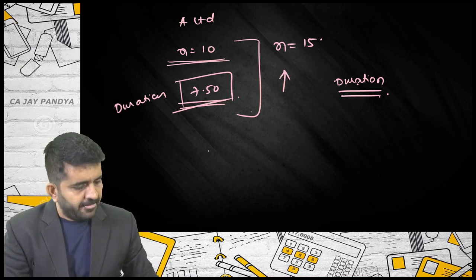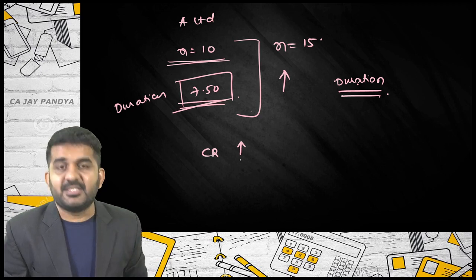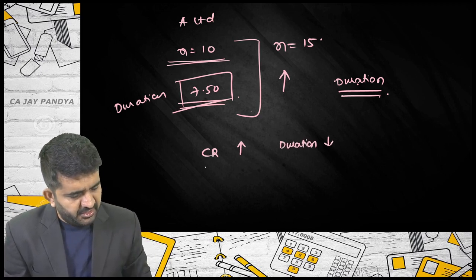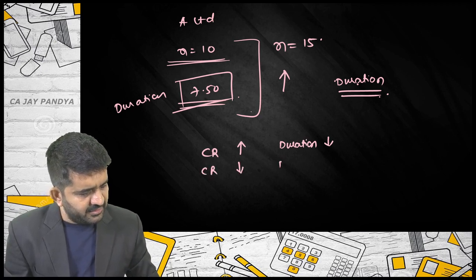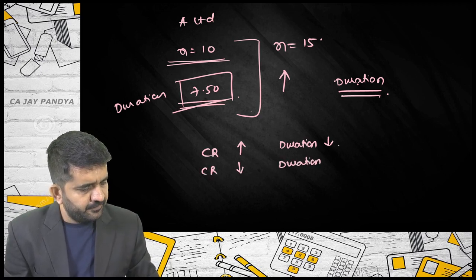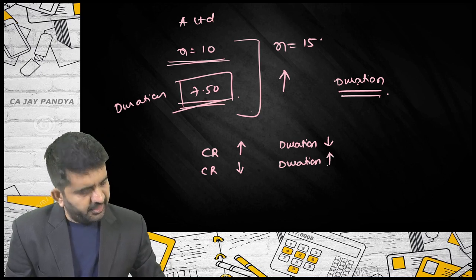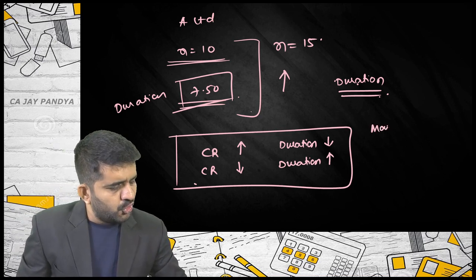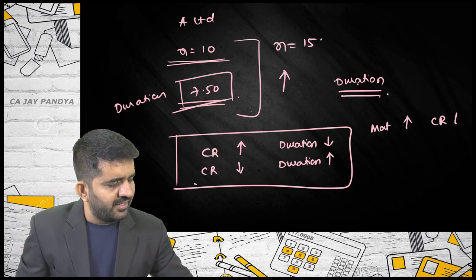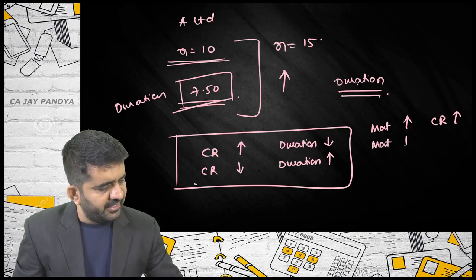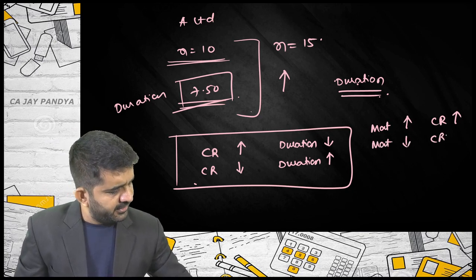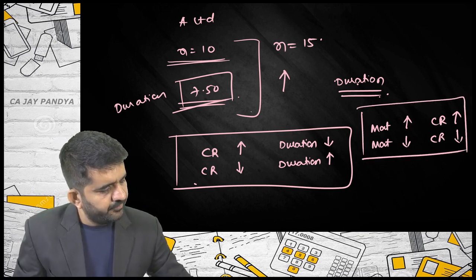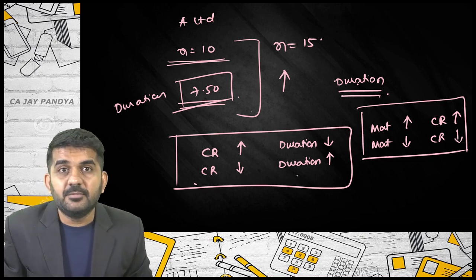Is it alright? So, if the coupon rate increases, duration decreases. If the coupon rate decreases, duration increases. This we have done. Also, if maturity increases, duration increases. If maturity decreases, duration decreases. Is it alright?